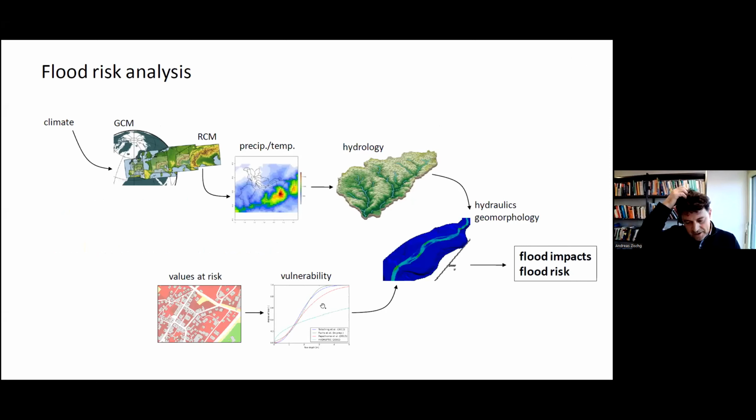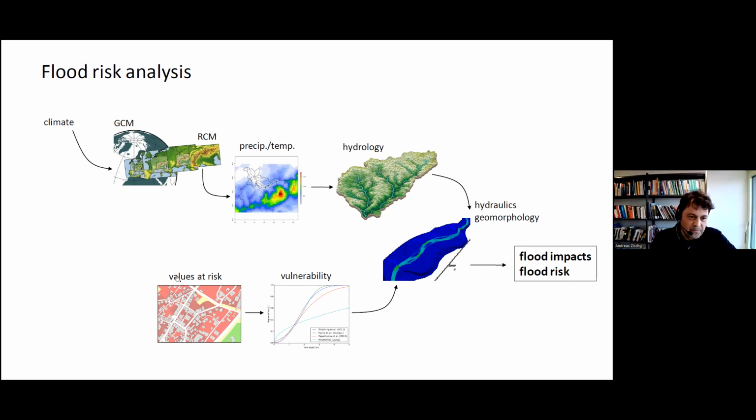If you are doing a flood risk analysis, that's a simple step. So you are coupling different models, climate models, hydrological models, and hydraulic models to generate flood maps. And these are spatially overlaid with elements at risk and the vulnerability. So that's common sense. However, that's only a tiny snapshot in time and space.